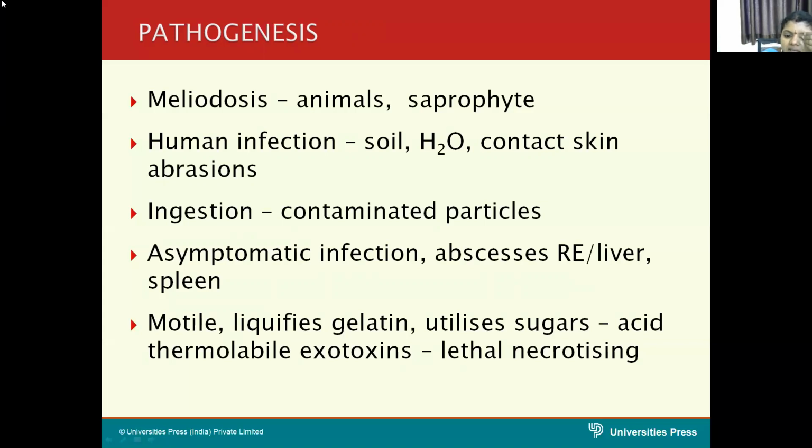It liquefies the gelatin, and utilizes sugars like sucrose, maltose, and galactose. It also has thermolabile exotoxins, which are lethal and necrotizing.